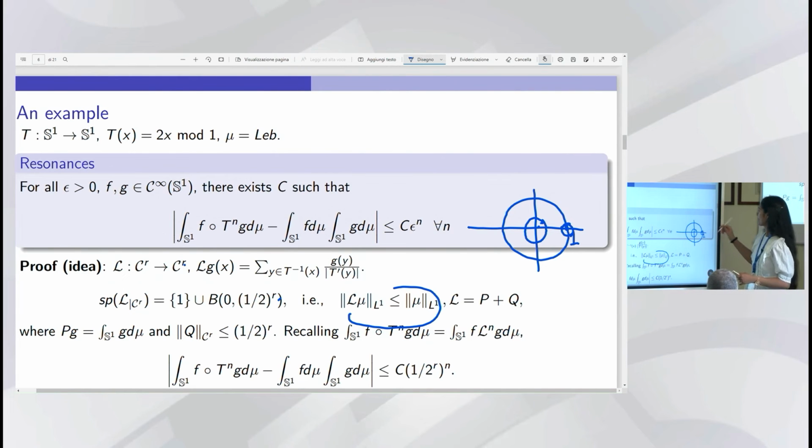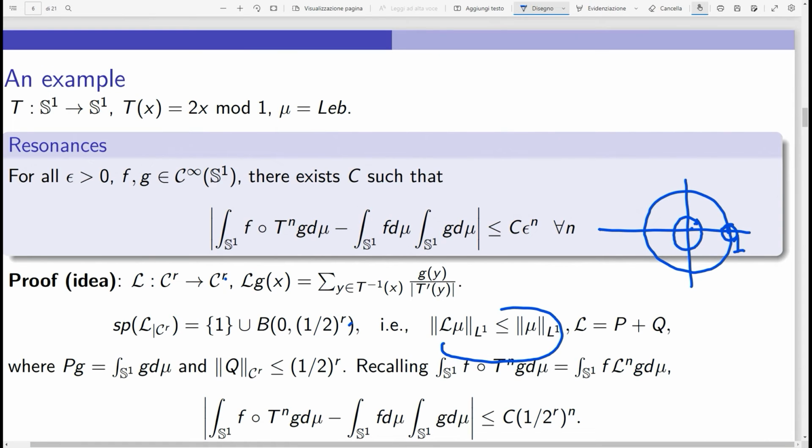So in this case, there is decay of correlation, which is exponential. If I consider my observables in C infinity r, it can be made as small as I want. But that is a very special case. That doesn't happen all the time.